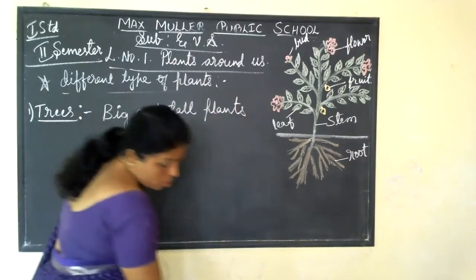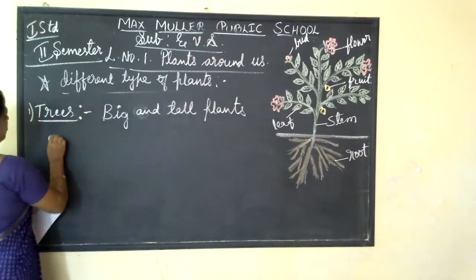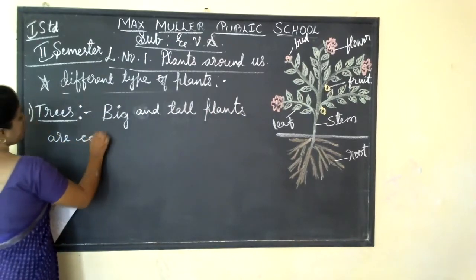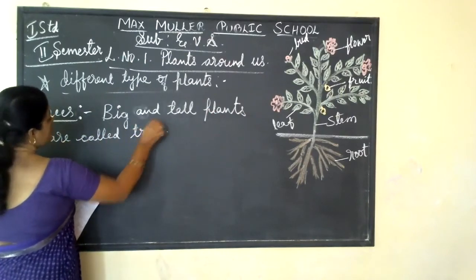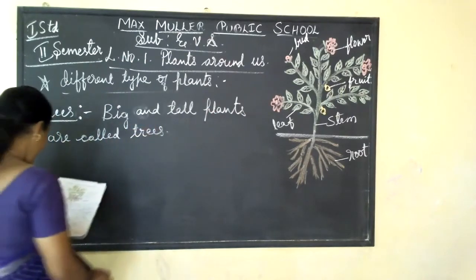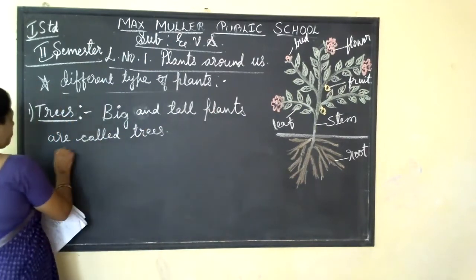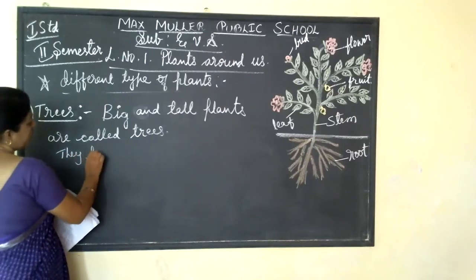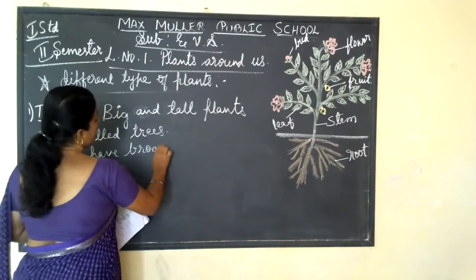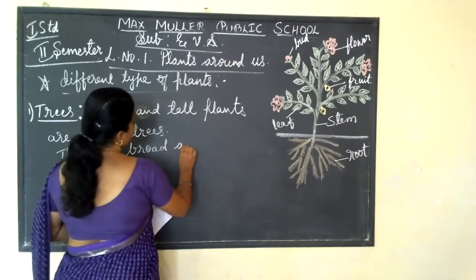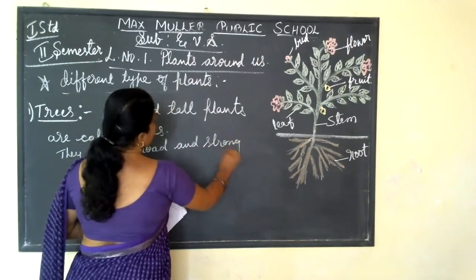Big and tall plants are called trees, and they have a broad and strong stem.